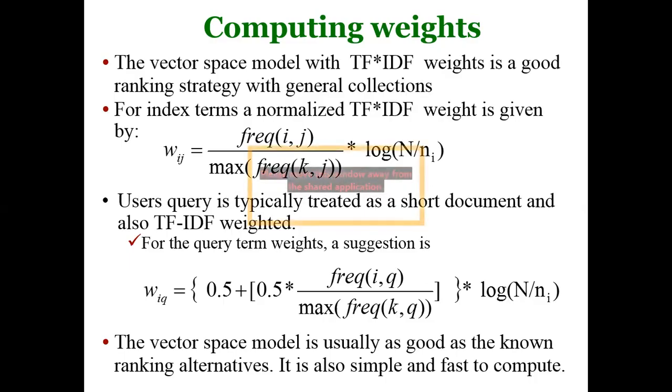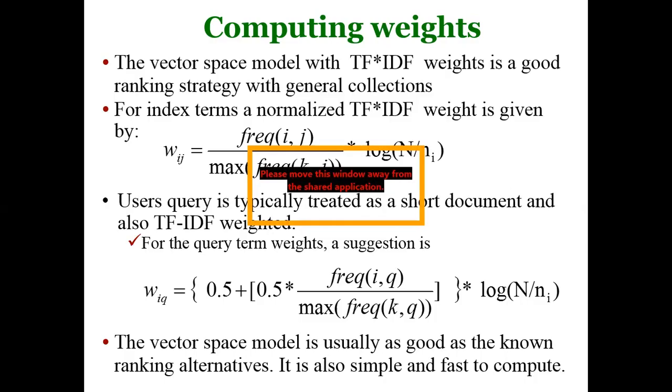How to calculate inverse document frequency? Using the formula logarithm of capital N over small n of i. Capital N means total documents. Small n means the document frequency of the term i. So logarithm of the total number of documents in our collection, capital N, over the number of documents containing a given term or word i. That will give us the inverse document frequency.